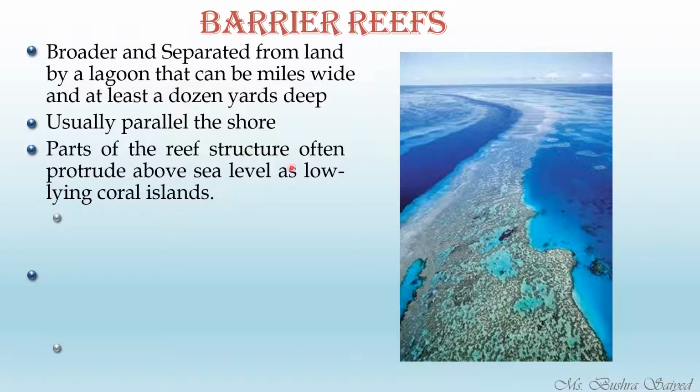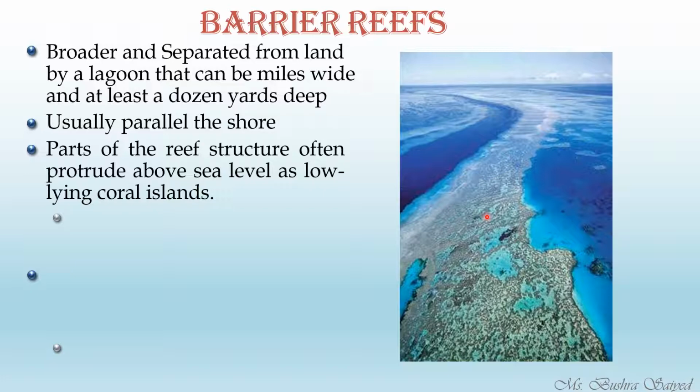Parts of reef structure often protrude above the sea level as low-lying coral islands. Here you will be able to see the island-like structure. This is not a complete or a true island, but these are the corals that have floated up, the dead corals mainly, because live coral will never float up.